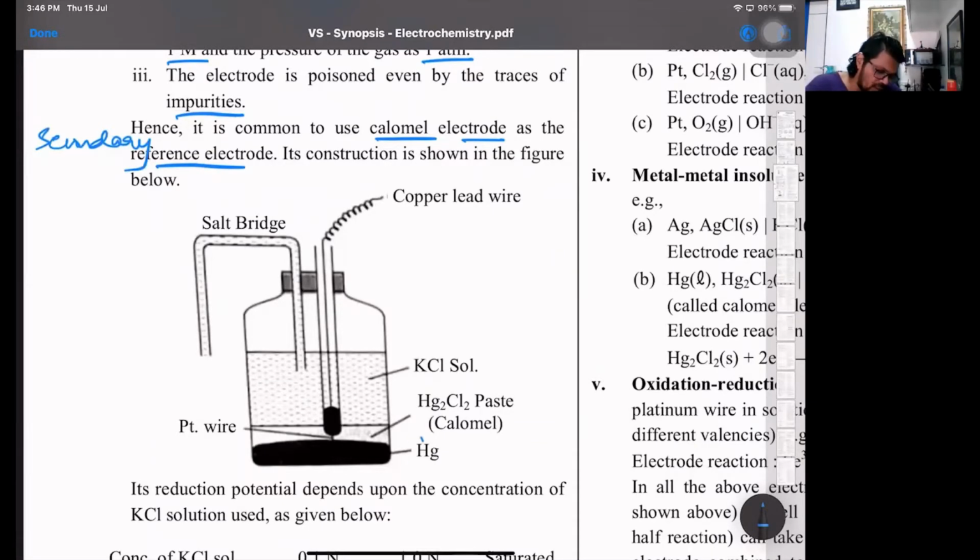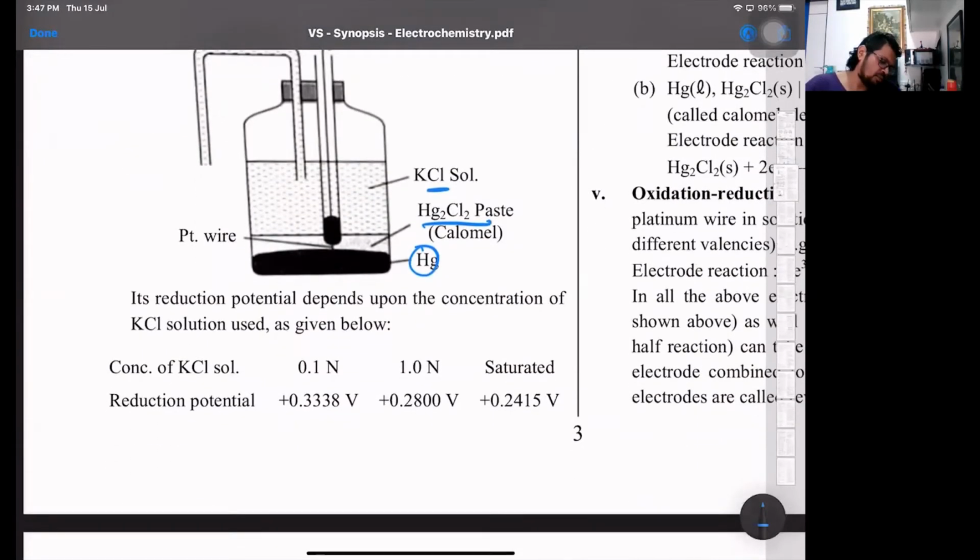How? Metal in direct contact with its sparingly soluble salt, also in direct contact with a solution of a common anion, that is KCl, which contains chloride. So the mercury combines with the chloride to give you Hg2Cl2. All three together. At the bottom, the platinum wire is there, and a salt bridge is either separately there or the glass tubing is such. For calomel, you don't require a salt bridge.